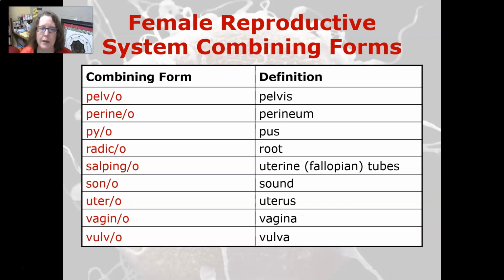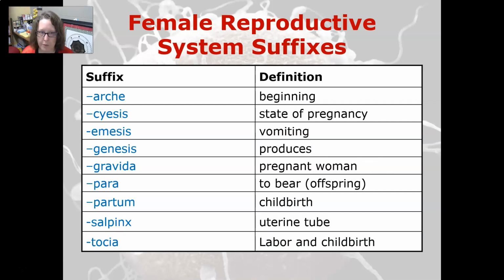Pelvo is pelvis, perineo is perineum, pio is pus, radico is root, salpingo is uterine or fallopian tube, sono is sound, utero is uterus, vagino is vagina, and vulvo is vulva.